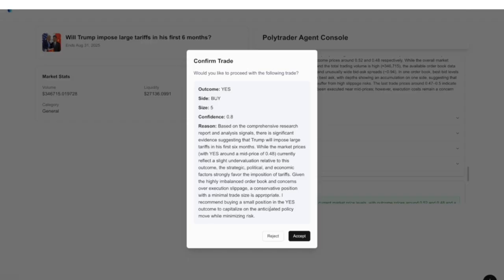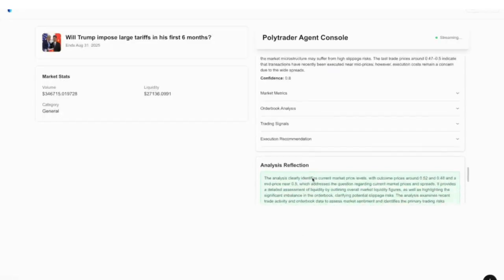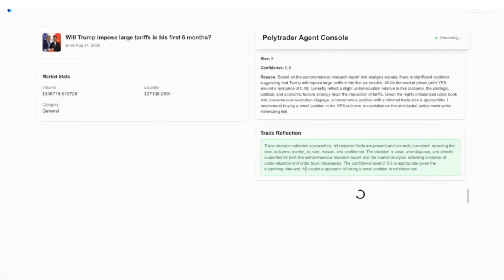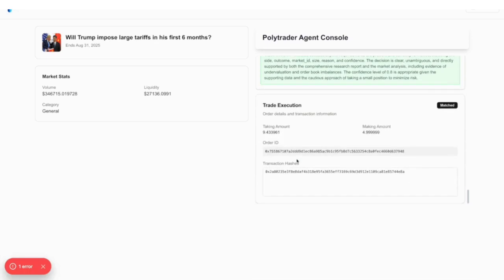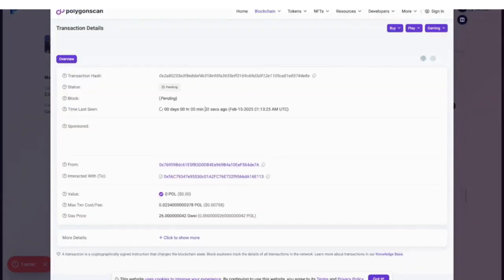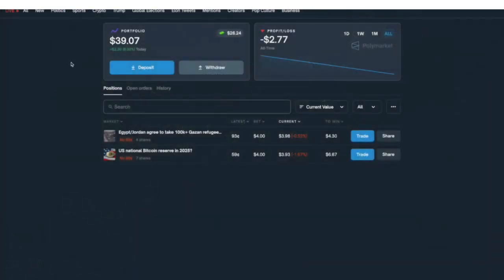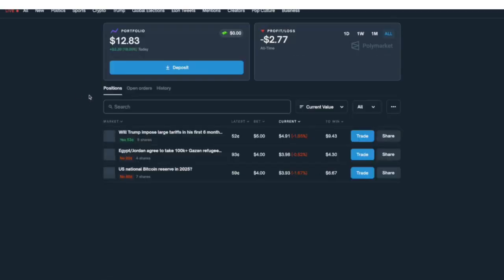In this case, we will accept it. And once we accept it, voila, the trade was executed. Click on the hash. You see it was posted on chain. And then here, just refresh the page. The order has been executed. Thank you.